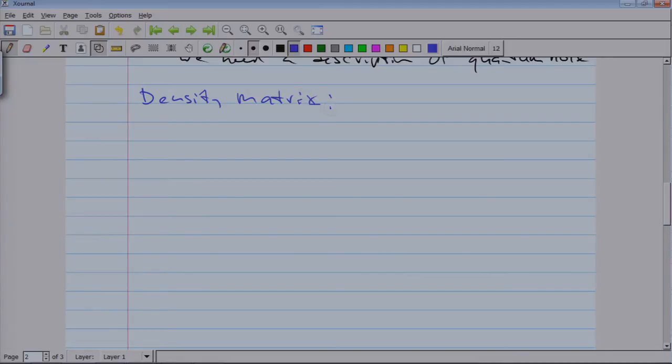I assume everybody here is familiar with the density matrix. The atomic lecture notes on the wiki have a small tutorial on the density matrix. If you want to refresh your knowledge about the density matrix, maybe read about it. I don't want to cover it in class.